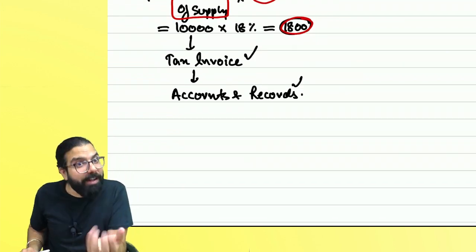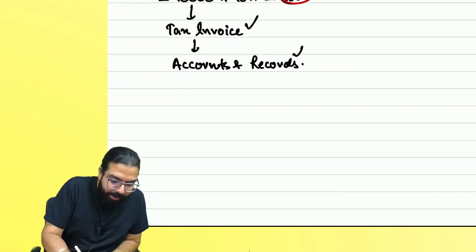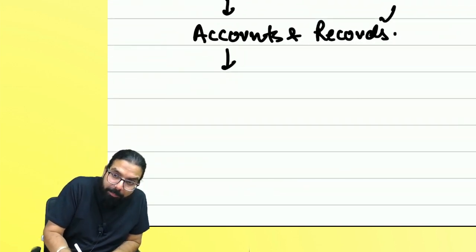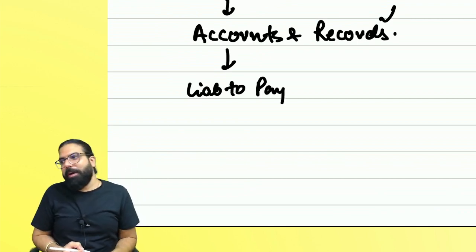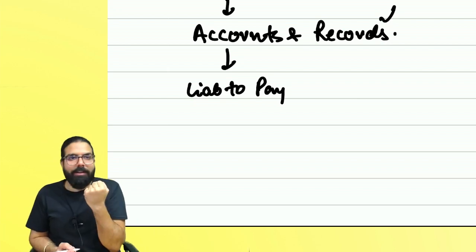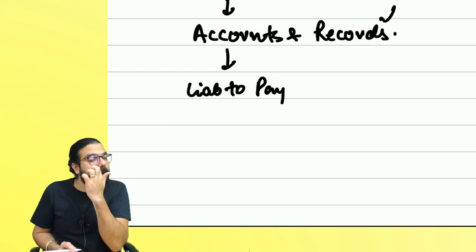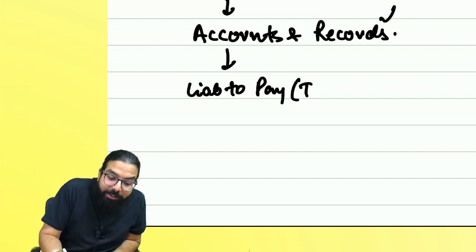Ramesh, what are you waiting for now? Your bad time has come. And that bad time's name is your liability to pay GST to the government has come. See, I sold, gave you the service, gave you the invoice, collected the GST. Now my bad time has come. I have to give the GST to the government. So that is known as time of supply.